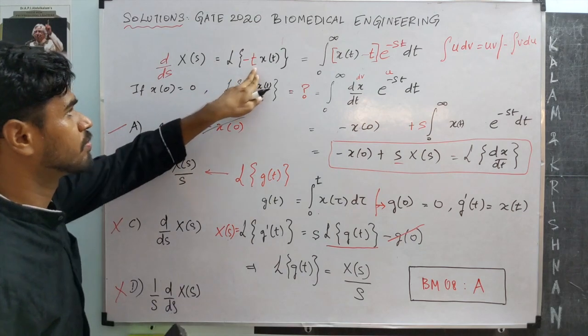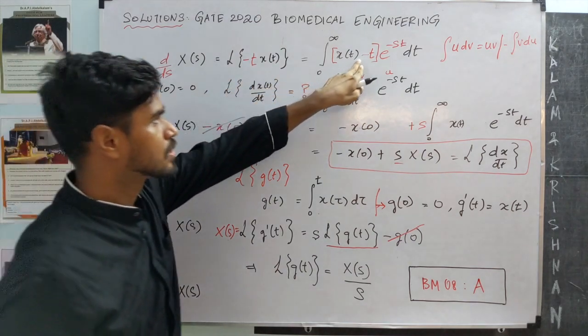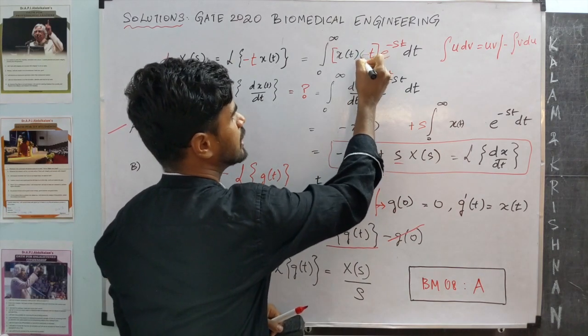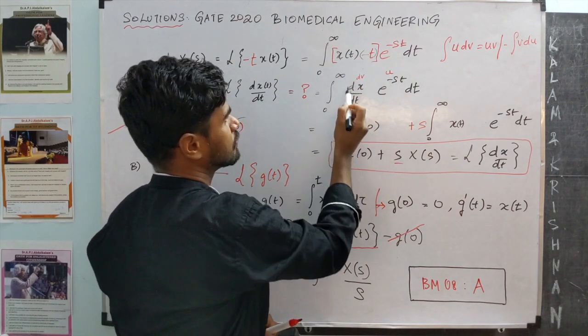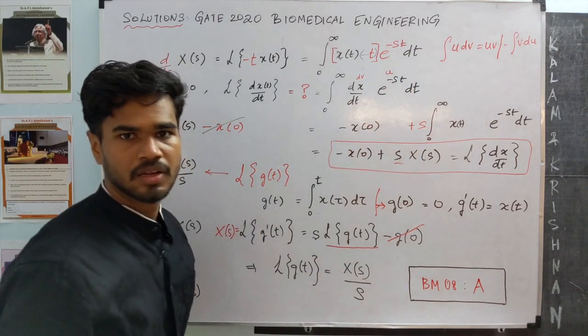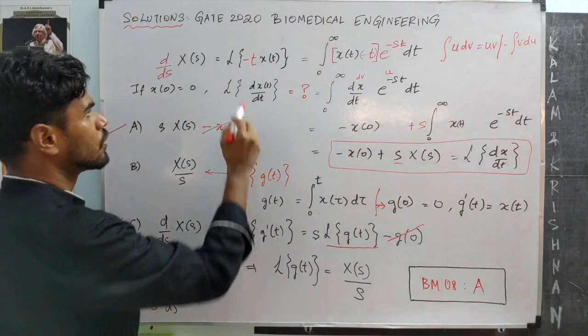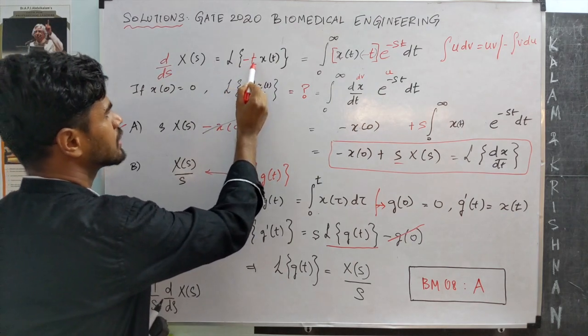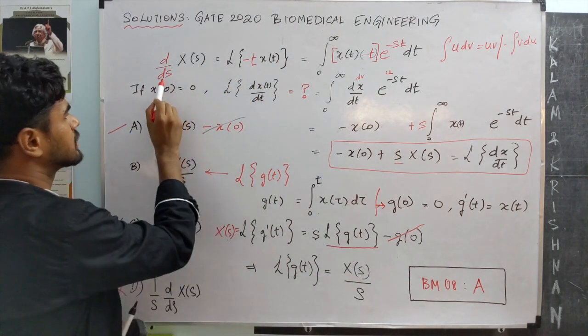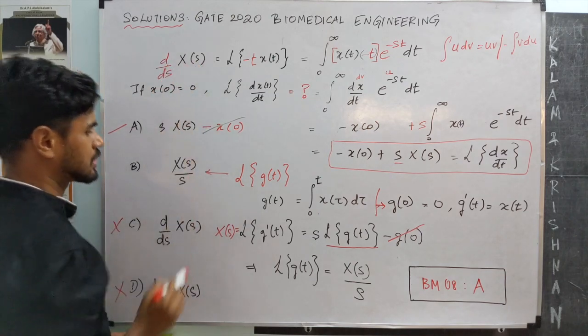Because the Laplace transform of minus t times x of t is x of t into minus t, to be very clear, into minus t e power minus st dt. So the Laplace transform of minus t times the original function is the derivative of the Laplace transform.